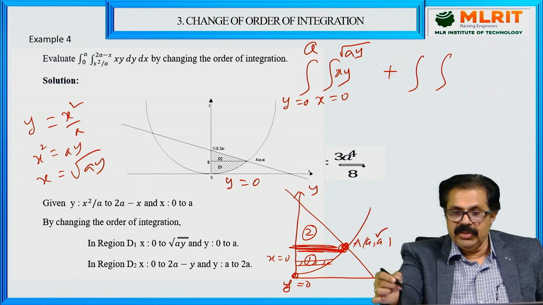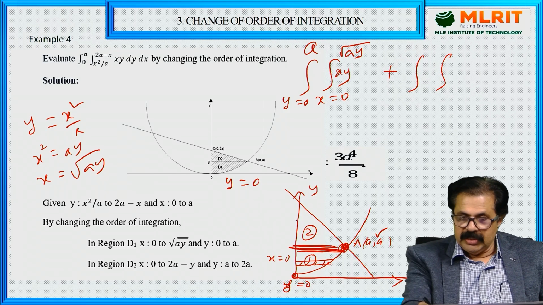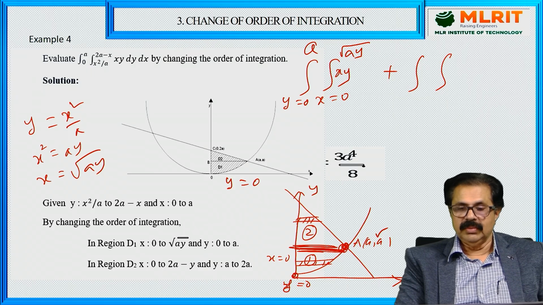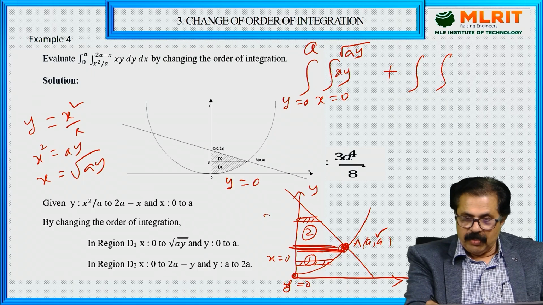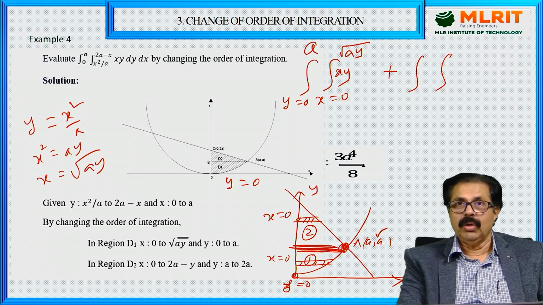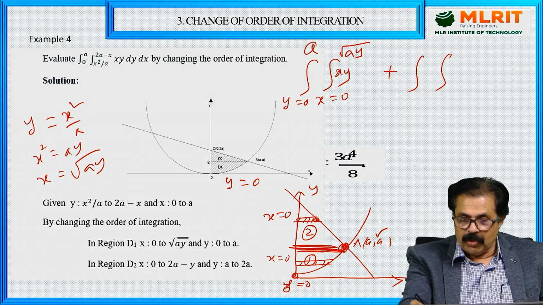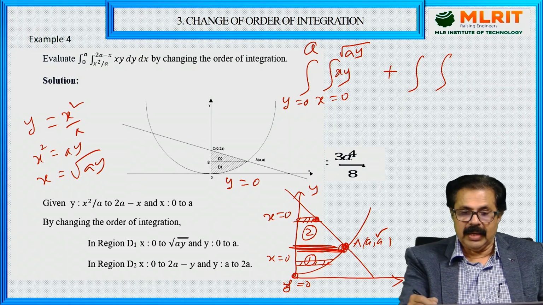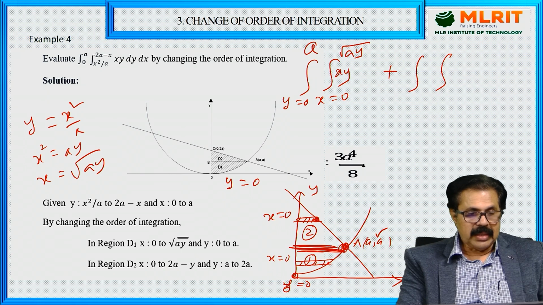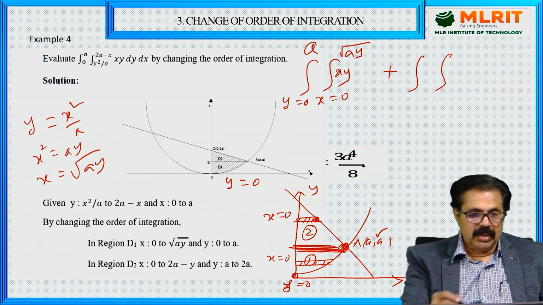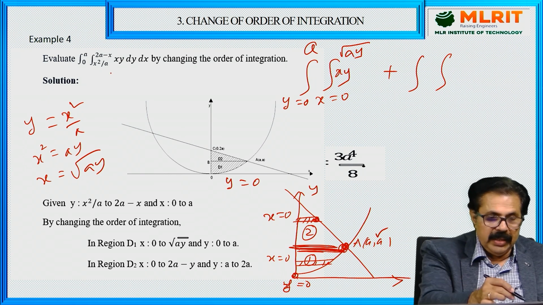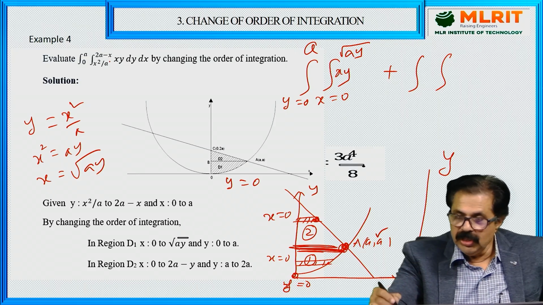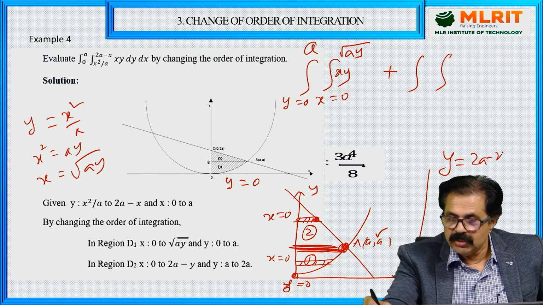Now the second region. Once again you take a horizontal strip like this, and the starting point is x equal to 0, but this time the ending point on the right will be a straight line. You have seen already that the straight line is y is equal to 2a minus x, or x is equal to 2a minus y.